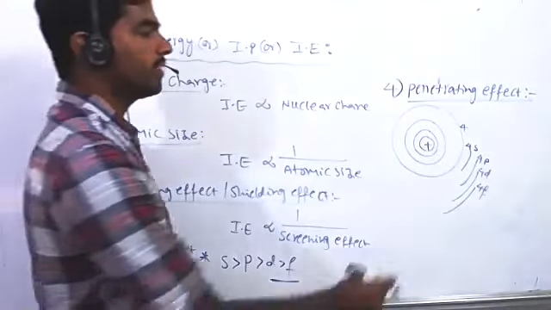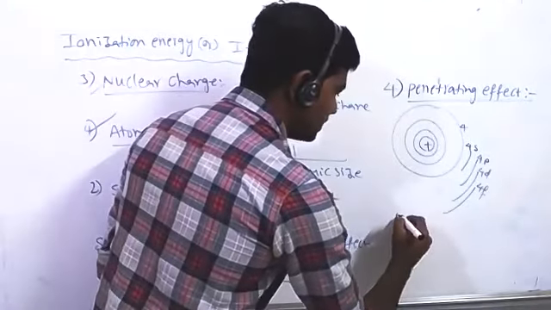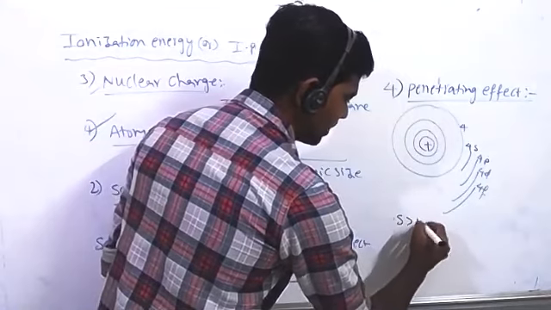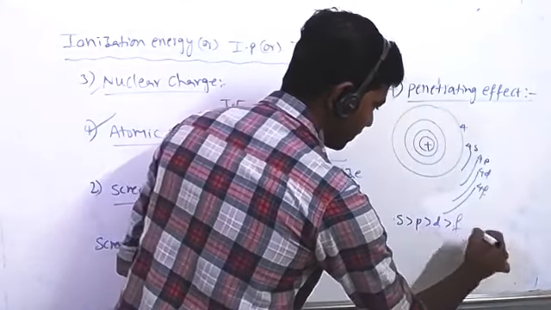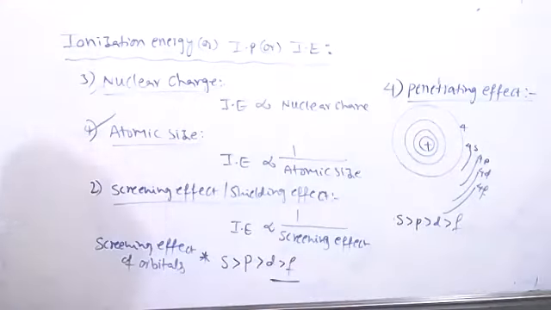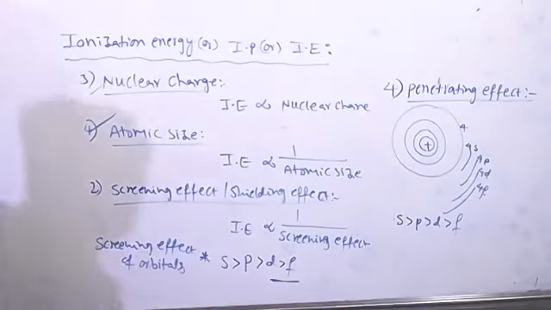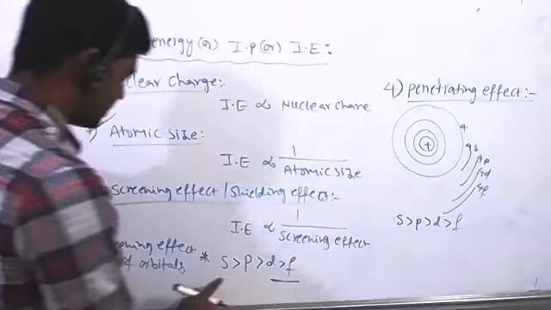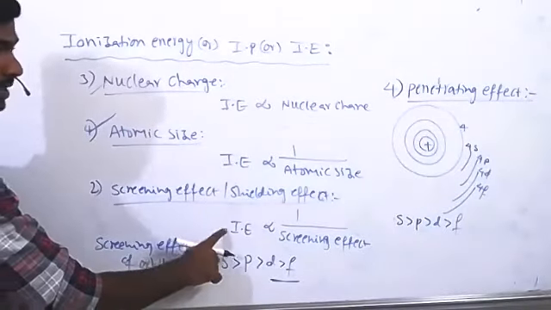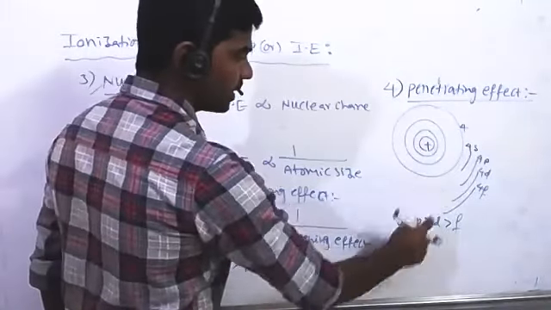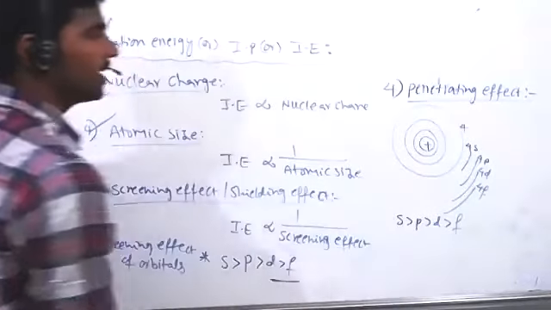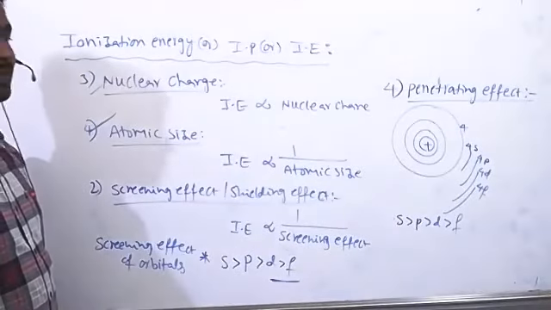So now the penetrating effect of s orbital is always higher than p orbital, then d orbital, and then f orbital. The same order we follow here also. But here, if screening effect increases, ionization enthalpy decreases. But if penetrating effect increases, ionization enthalpy increases.